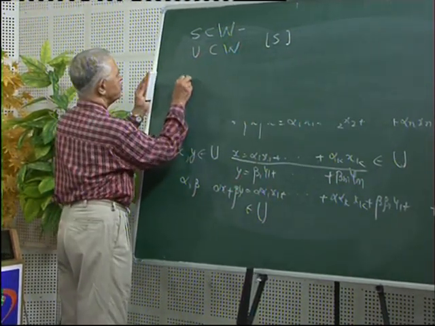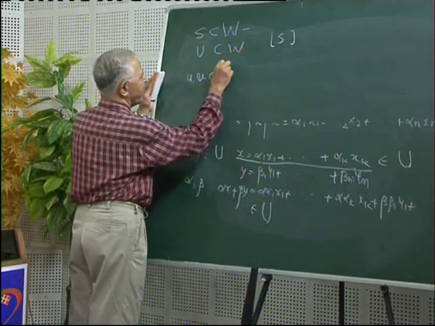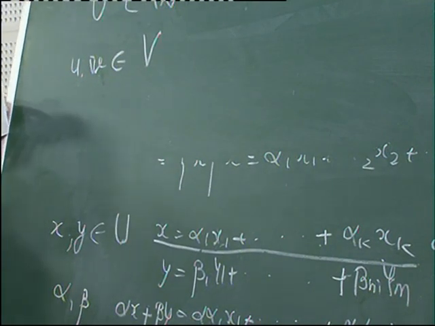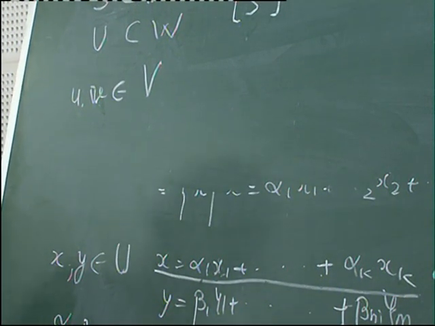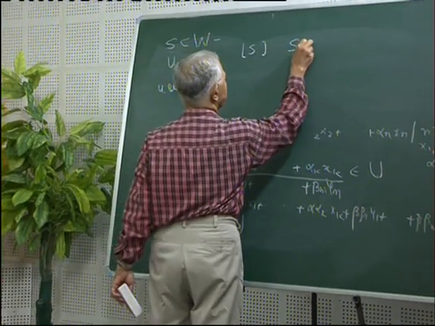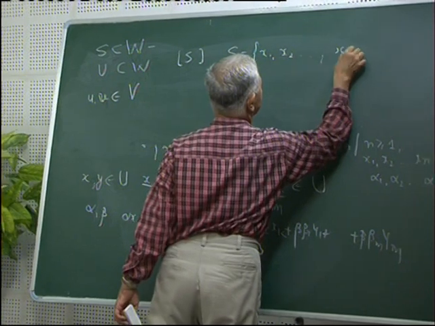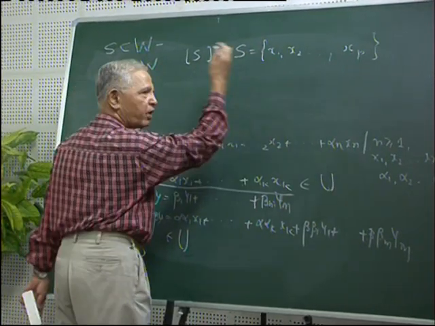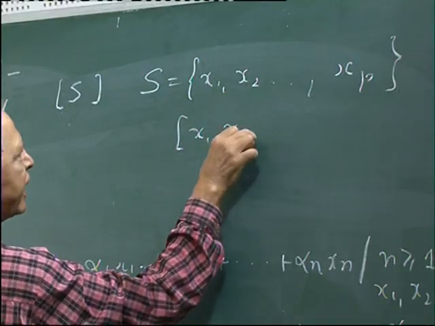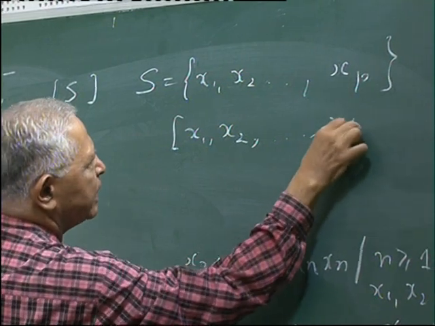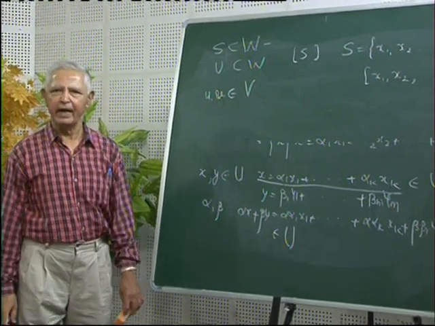Before that, one more definition or notation: suppose S is only a finite set x1, x2, ..., xp. Then we denote its linear span by the notation span of x1, x2, ..., xp, and call it the subspace spanned by vectors x1, x2, ..., xp.